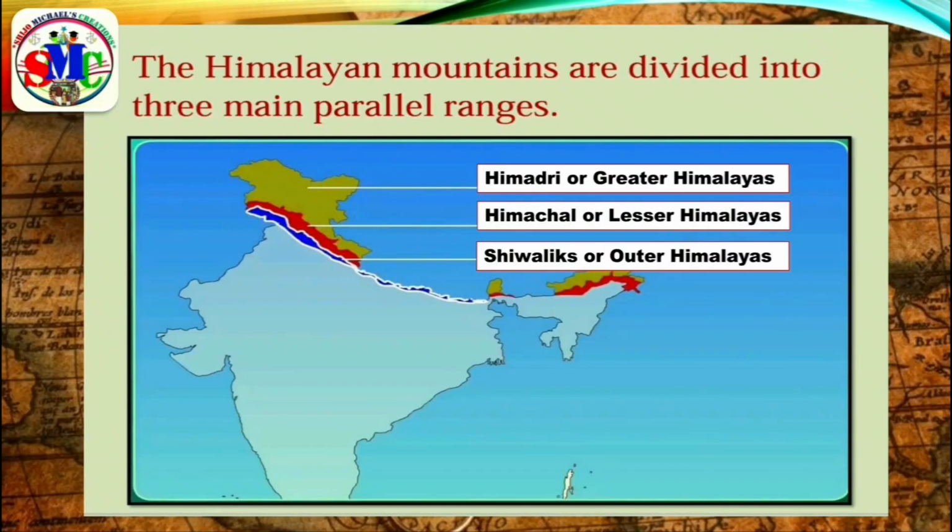Here we are going to study the Himalayas. The Himalayan mountains are divided into three main parallel ranges. They are Himadri, or the Greater Himalayas, that is the northernmost range in the Himalayas, followed by Himachal or Lesser Himalayas, that is the middle range in the Himalayas, and then Shivaliks or Outer Himalayas, that is the southernmost range in the Himalayas.